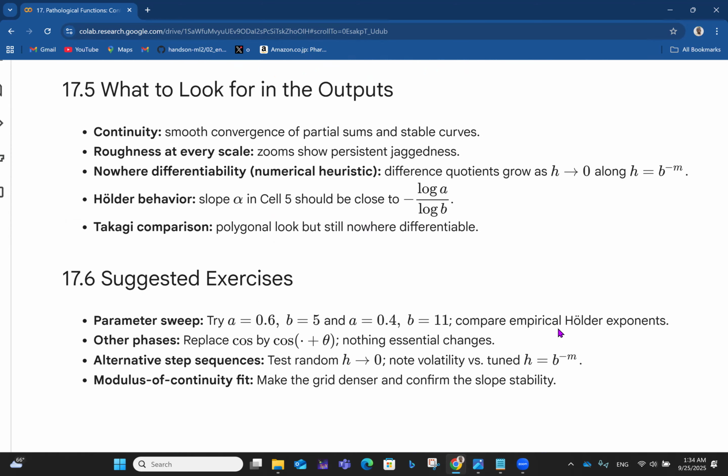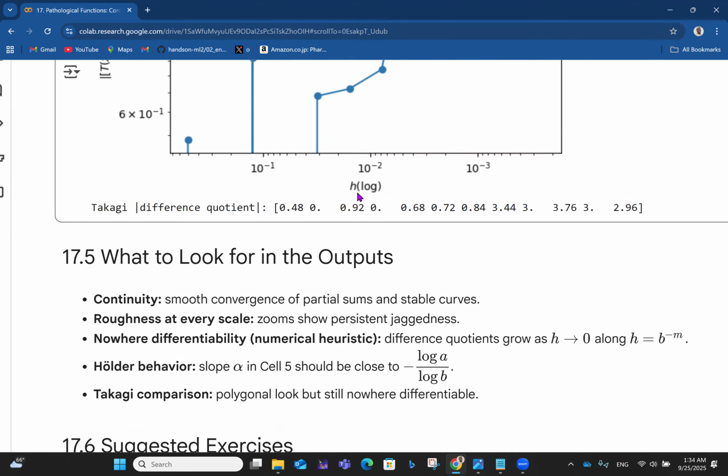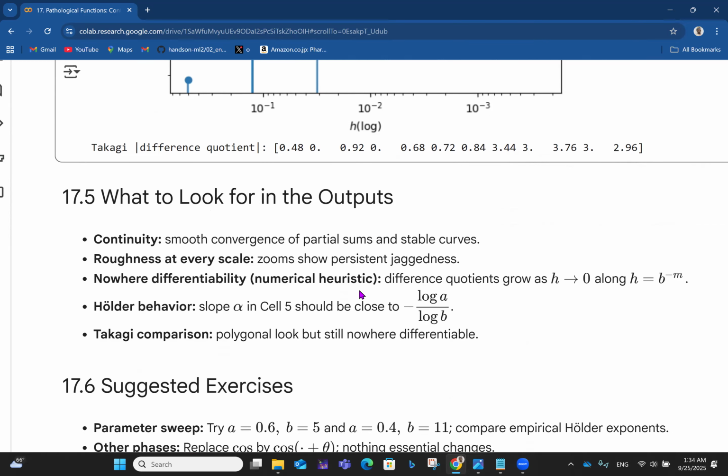So then, nowhere differentiability, a numerical heuristic: difference quotients grow as H approaches 0. So you can see the difference quotient we got here. So it keeps growing as H approaches 0 along H equals B raised to minus M like that. Okay. So you can see all that.